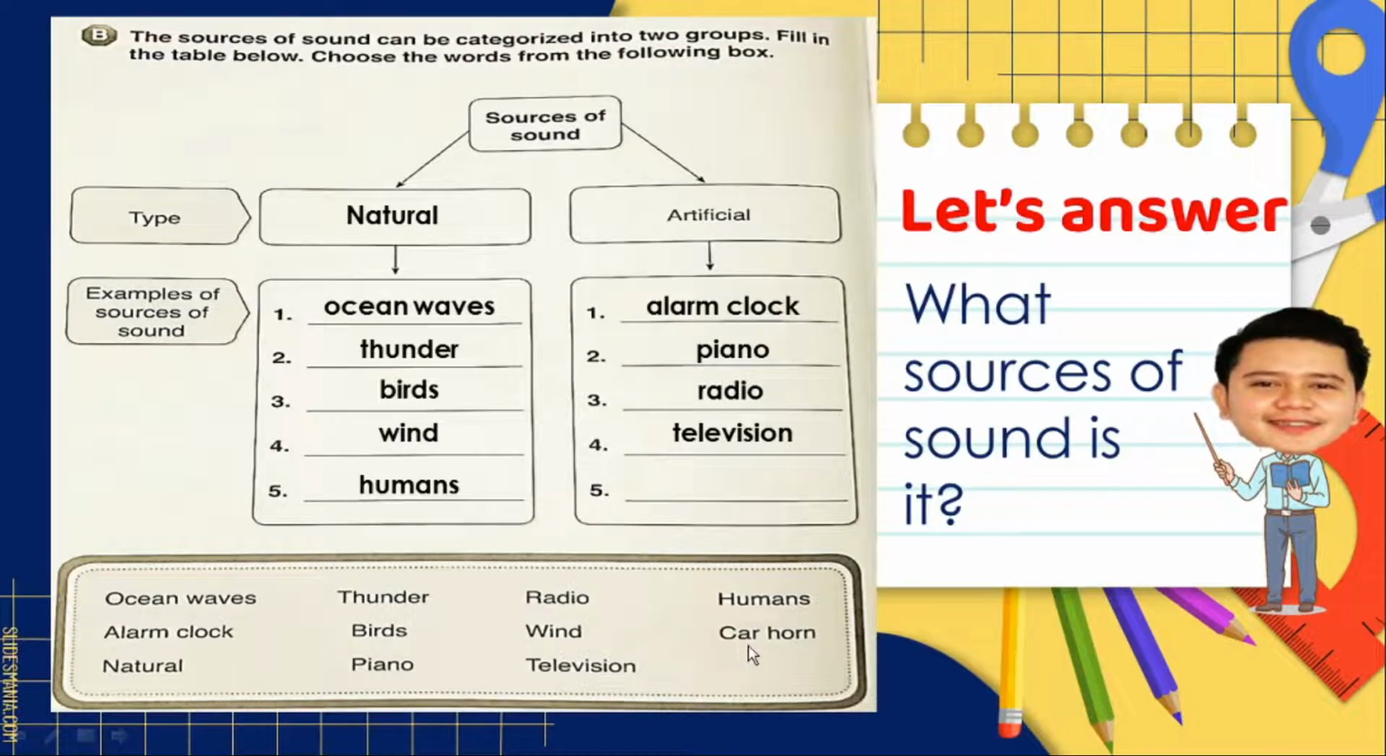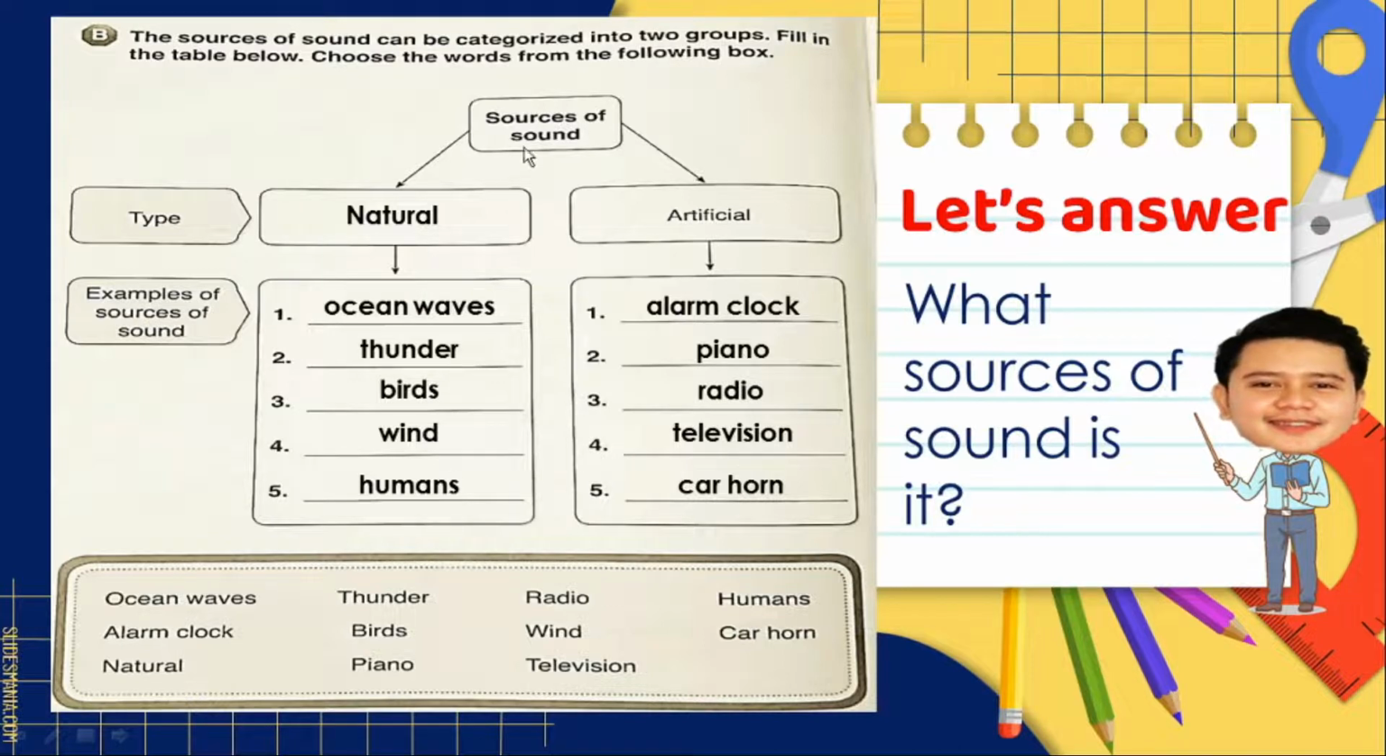Very good. And the last one, what sources of sound is it? That is a car horn. Okay, very good. So, a car horn, is it natural or an artificial sound? Of course, obviously, a car horn is an artificial sound.